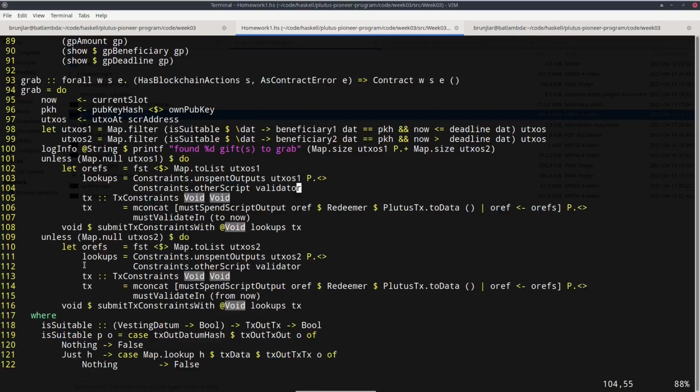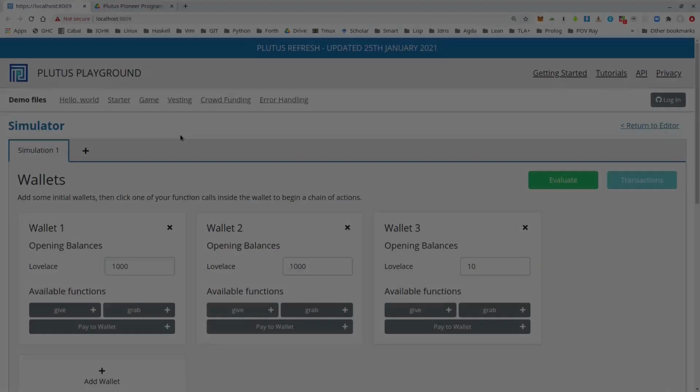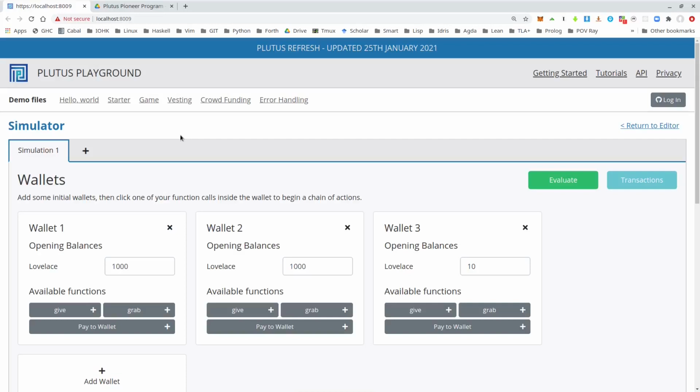Could be one or two transactions. So one transaction for the UTXOs in the first group and one transaction for the UTXOs in the second group. I need two different transactions because the validity interval must be different. For the first group, I must use a validity interval making sure that the deadline has not yet been reached or has been reached but not passed. And for the second group of UTXOs, if I want to grab them, I must use a different validity interval from now. We can see the expected behavior in the playground.